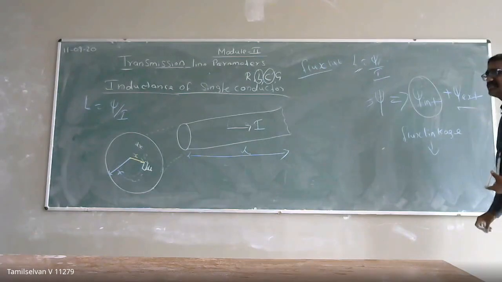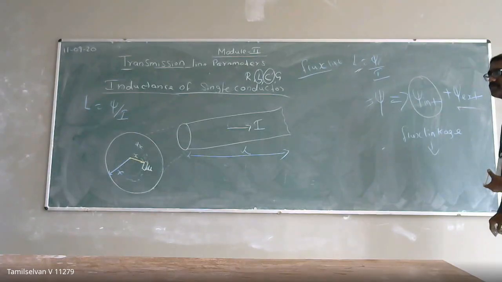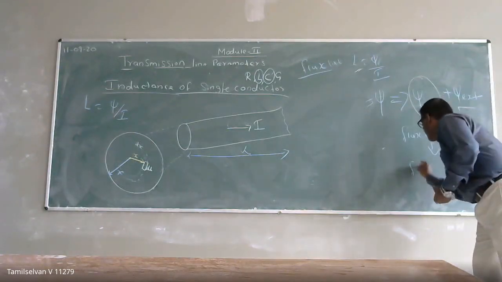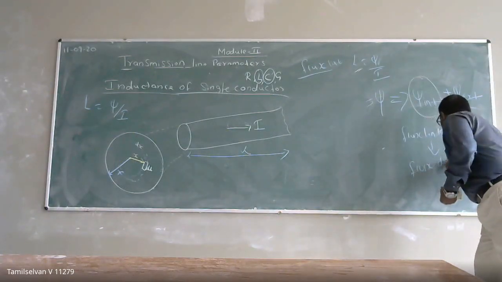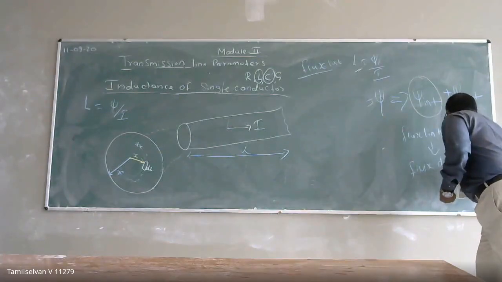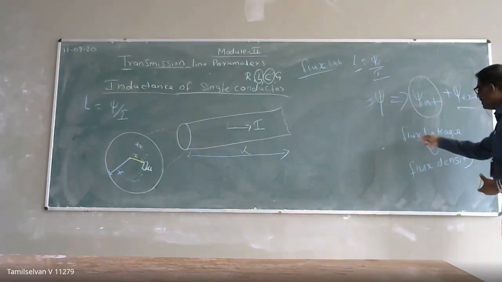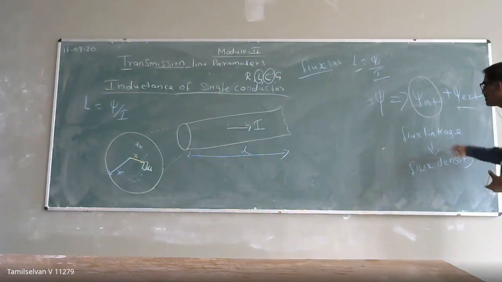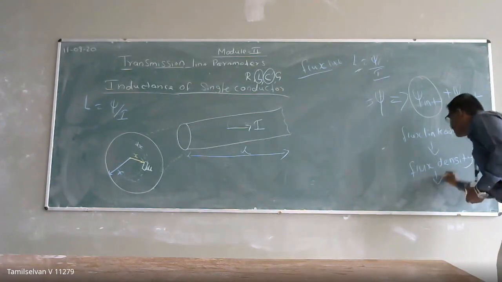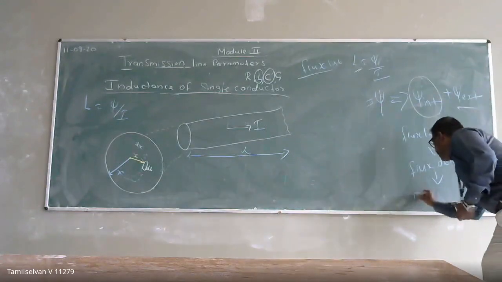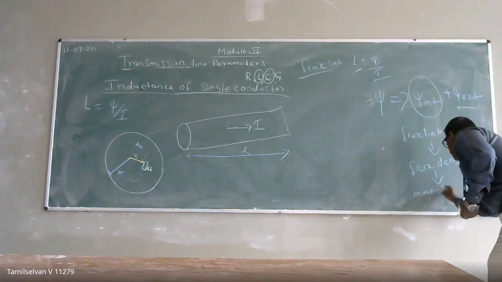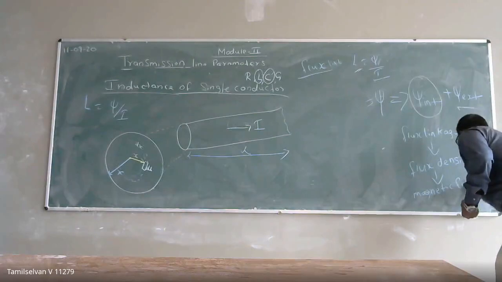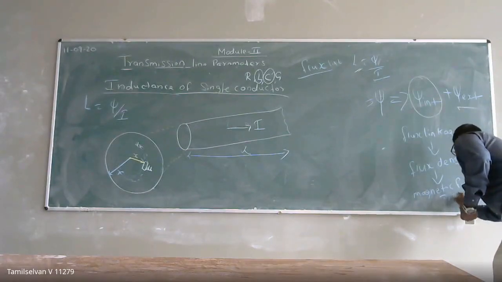To calculate the flux linkage, I can do it only if I know how much the flux density is. To calculate the flux density, I have to calculate my magnetic field intensity.